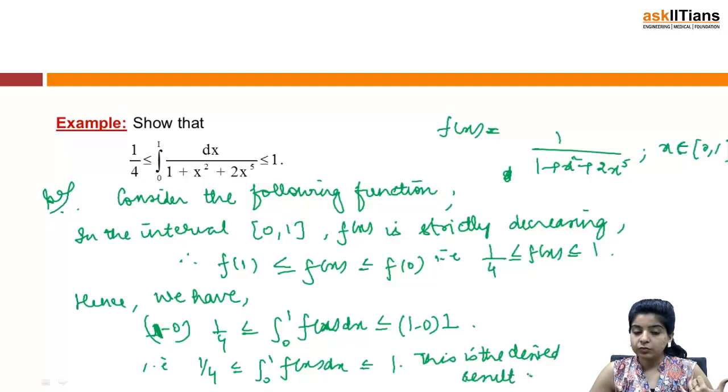So this is how these points are going to prove useful: we will first of all determine the nature of the function f(x) in a given interval. The limits were integral 0 to 1, so the interval is 0 to 1. You will try to figure out the nature of f(x) in this particular interval. Since I found out that the function f(x) was strictly decreasing in this interval, I got this, and therefore by the property, we get the desired result.